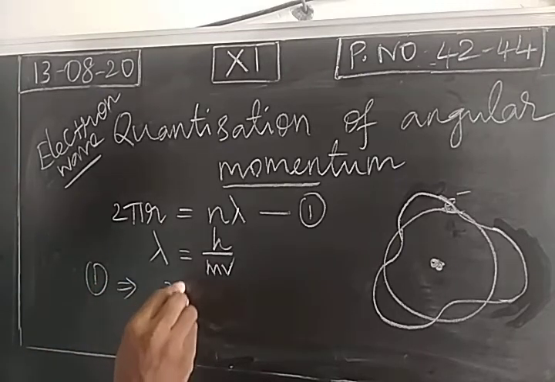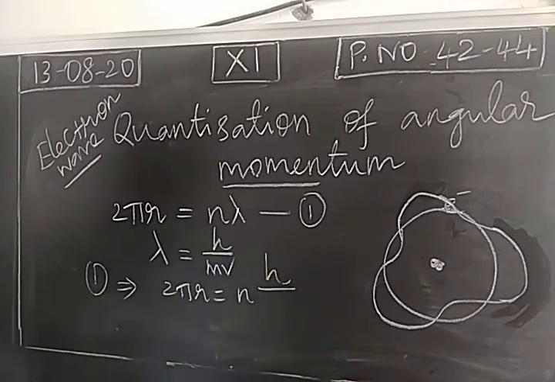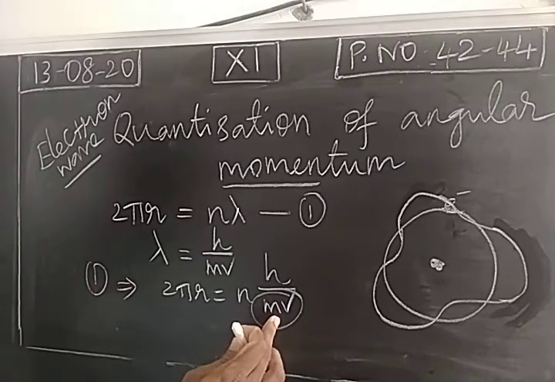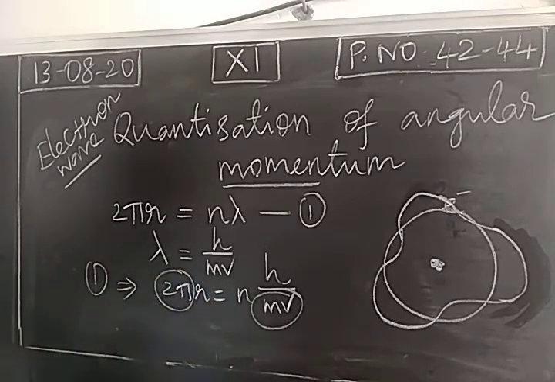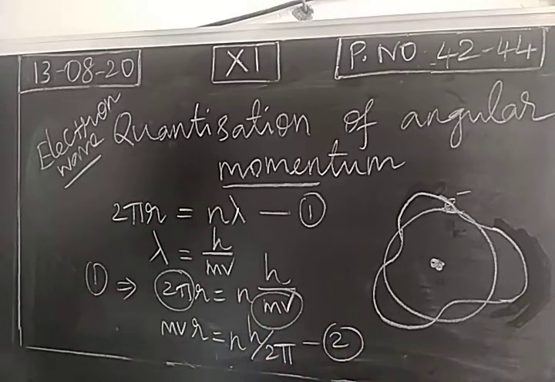2 pi r is equal to n h by mv. Now move this momentum to the left-hand side. Mass into velocity is nothing but momentum. This is moving to the left-hand side, and 2 pi is moving to the right-hand side, where it will be a denominator. So the equation is rearranged as mvr is equal to n h by 2 pi. Take this as equation 2.